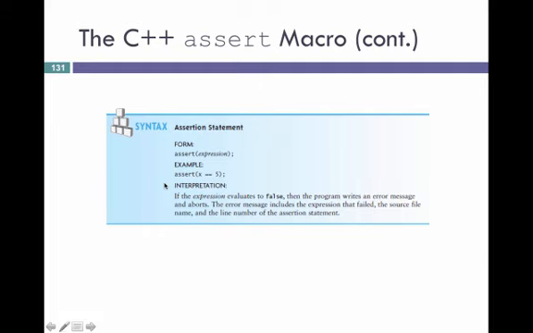And this can be very valuable for you as you reason about your code and identify assertions. Rather than simply putting them in the comments, you can use this assert macro so that the system verifies that it's always true at runtime. And when you've got an assertion that fails, the program can print information, and then you can immediately go to that location and determine whether you have an error in the code or whether you had an error in understanding in trying to explain what conditions should hold at that point in your code. So this could be a really valuable technique to quickly find flaws in your logic and in the design of your program.